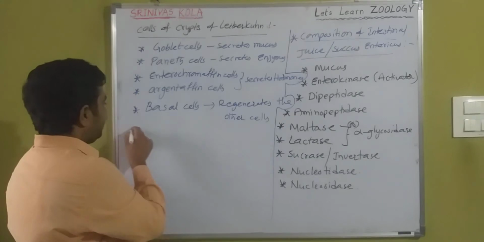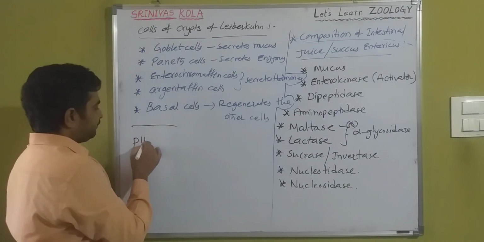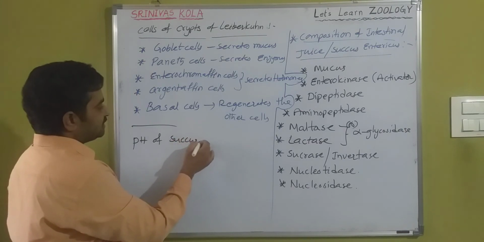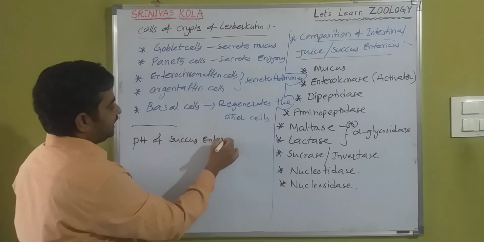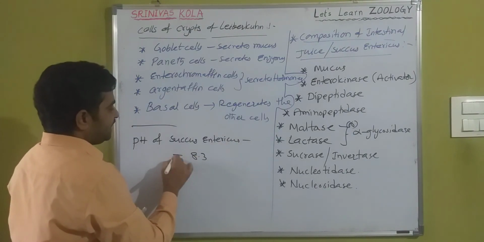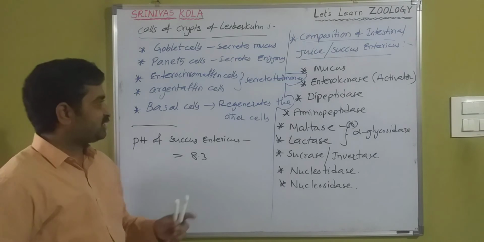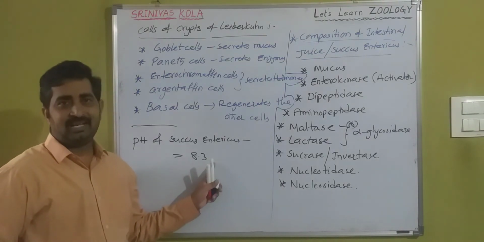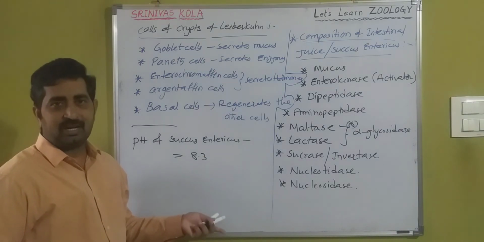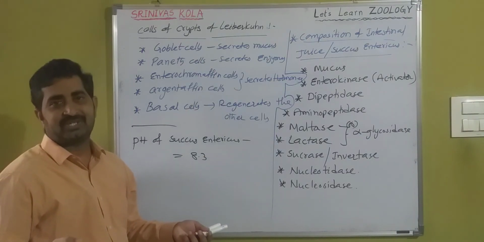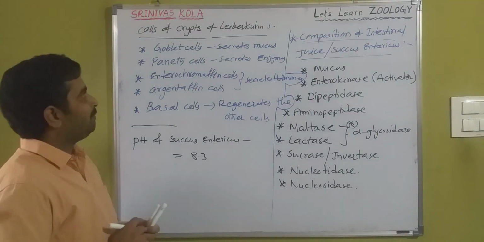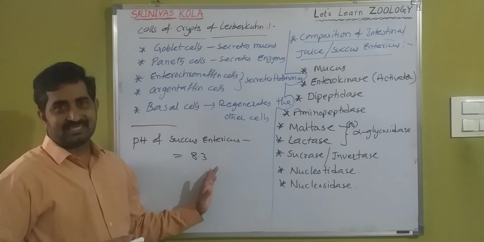And the pH of succus entericus is 8.3. What is the pH of intestinal juice? 8.3. It is almost an alkaline pH. 7 is the neutral pH, below 7 is acidic pH. So this is the complete information about the small intestine.